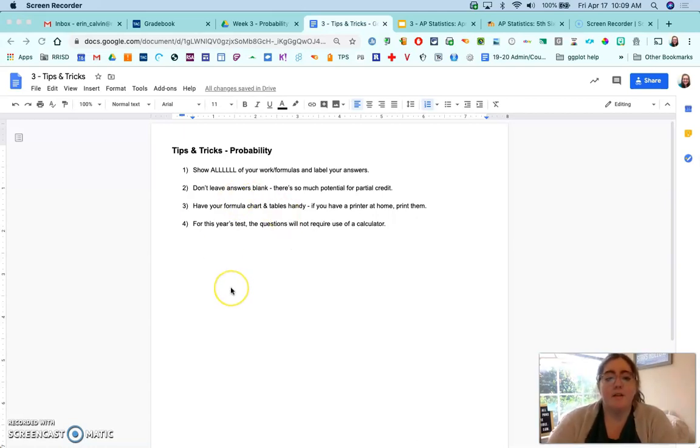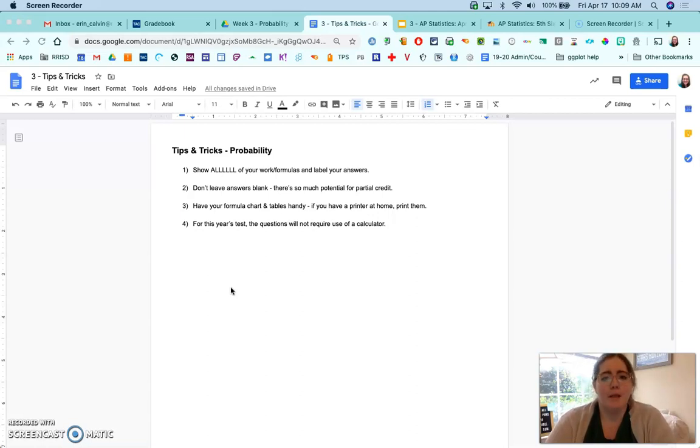Second thing I put is to not leave answers blank. There is so much potential for partial credit on the AP Stat exam, and that comes from within a part itself. So if you partially got the idea but maybe messed up on one little section of it, or they can tell you knew what you needed to do but didn't quite remember what the rules are, things like that. So not leaving answers blank gives you every possible way of getting every piece of credit that you can. That also falls under error carries forward.